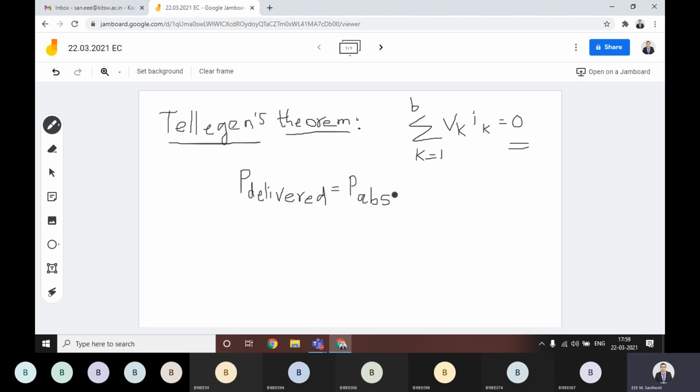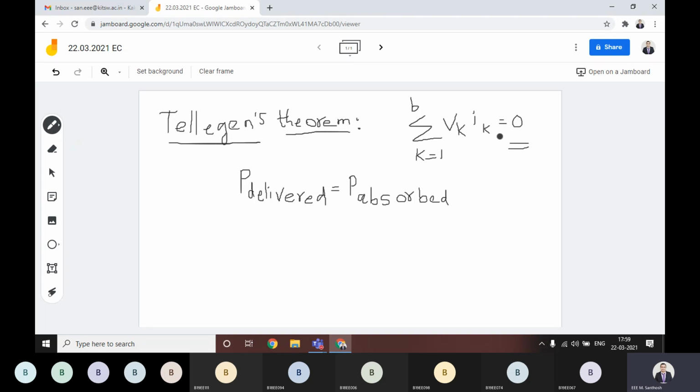Active elements will deliver the power, and passive elements will absorb the power. That means the power the active elements deliver is equal to the power the passive elements take from the active elements. That's what we mean when we define Tellegen's theorem.